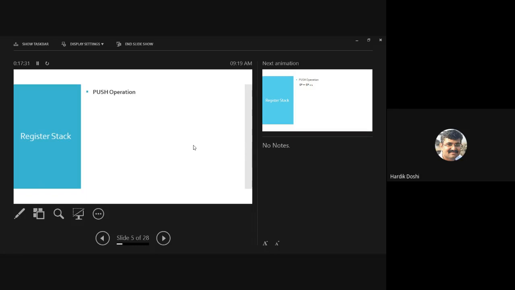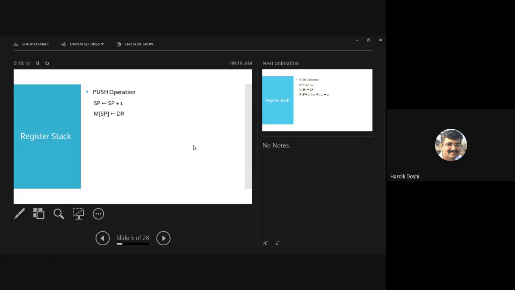Okay, are you getting this? I'll come to that part during the pop operation. So how is this push operation going to take place? I have incremented my stack pointer by 1 first, and then I am storing my element onto the stack. Now M represents the stack, and SP represents the stack pointer, the top of stack. So M of SP is equal to DR. DR is our data register which we have to store onto the stack. So the content of the DR register is stored onto the stack. Can I say it like this?